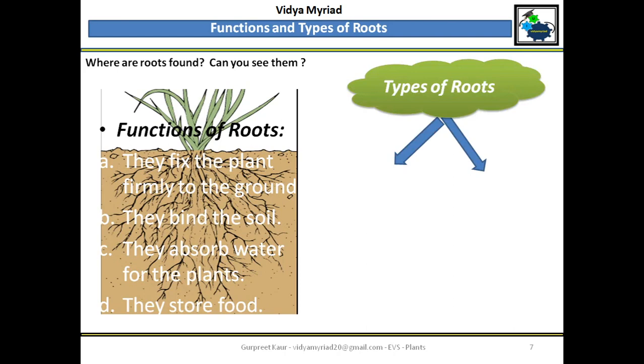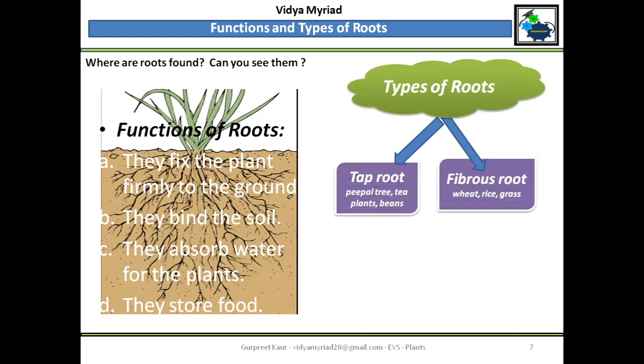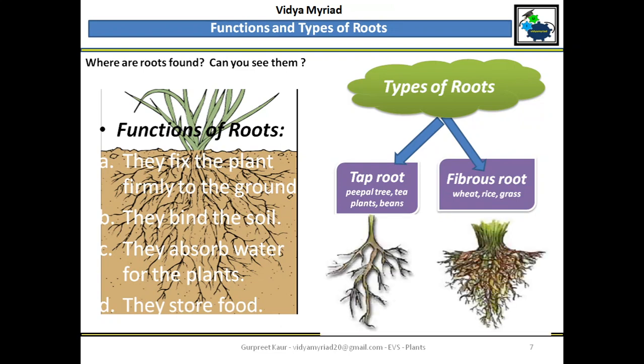Now there are different types of roots also. Let me just show you. There is one taproot, there is one fibrous root. If you see, they look like this. Taproots have one main root, whereas fibrous roots are in the form of a cluster. Examples of taproot: peepal tree, tea plants, beans. In the fibrous root: wheat, rice, grass. They have fibers. They have cluster form.